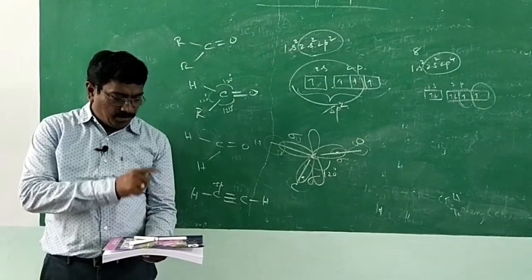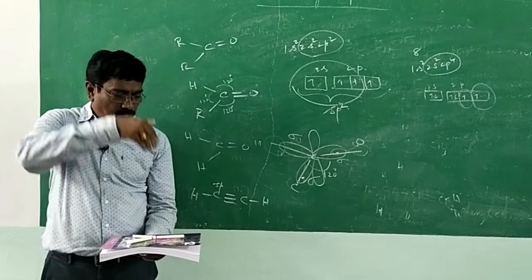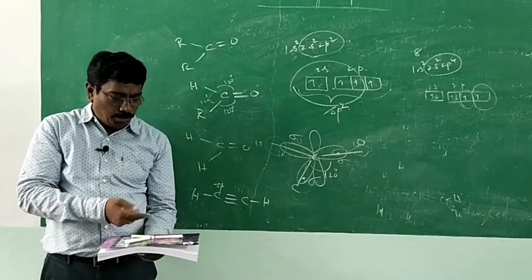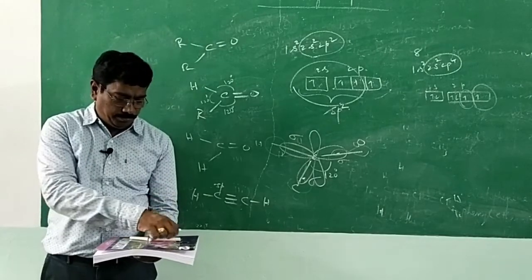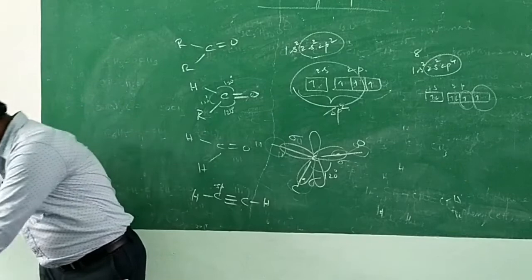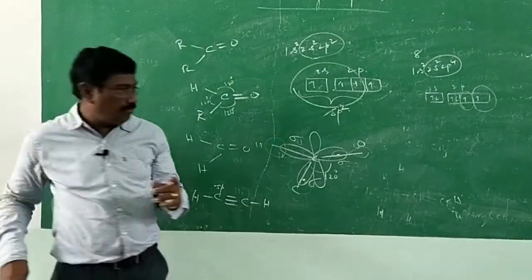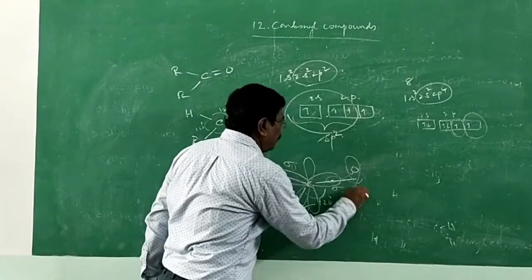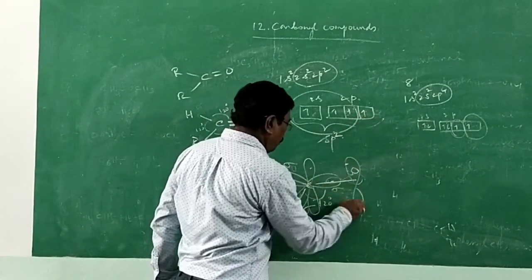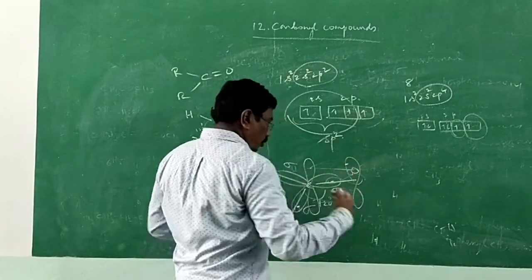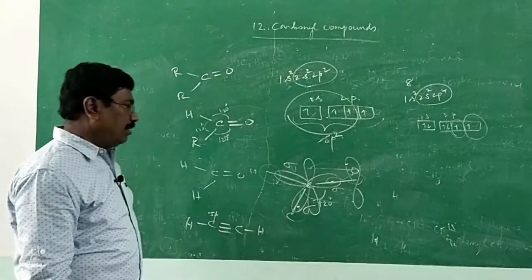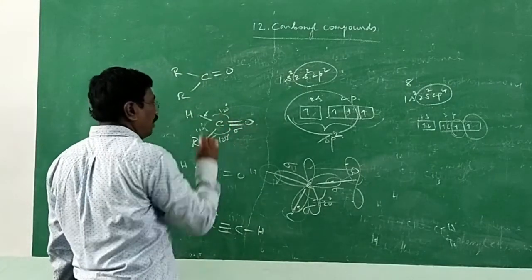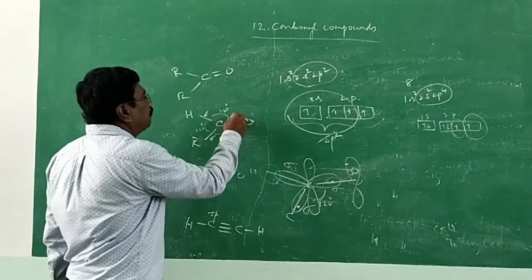And now carbon is left with one p orbital, oxygen is also left with one p orbital, it is perpendicular. One lobe above the plane, one lobe below the plane, one lobe above the plane, one lobe below the plane. Now I think you might have understood. And you start to imagine yourself. Oxygen also left with one p orbital, that is also perpendicular. Each containing one electron. These two together make a pi bond. So here sigma, axial overlap. And this bond is pi bond.